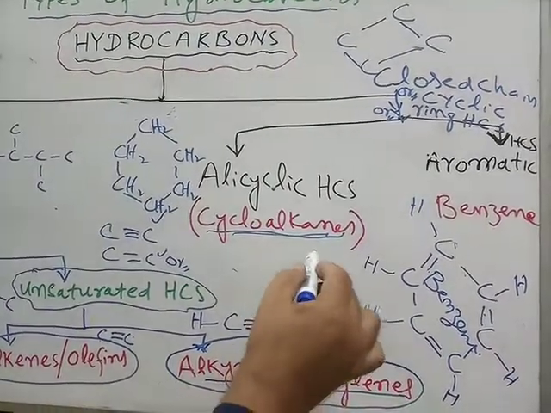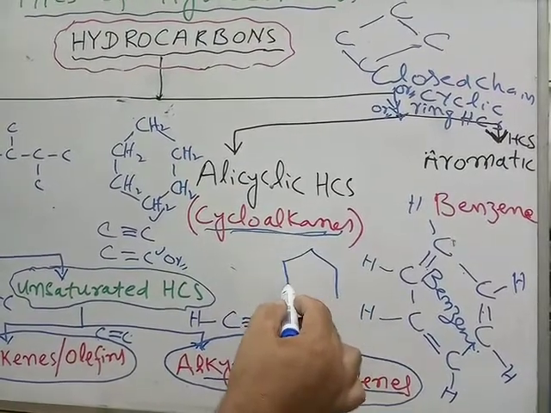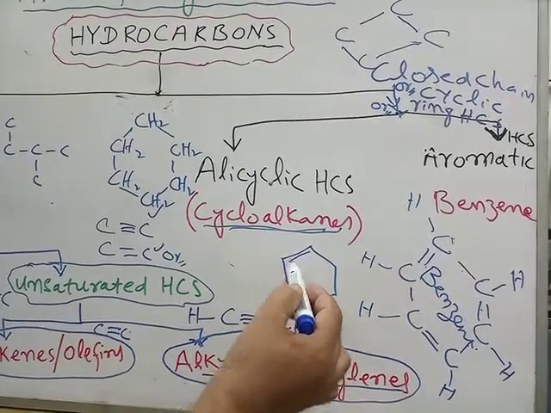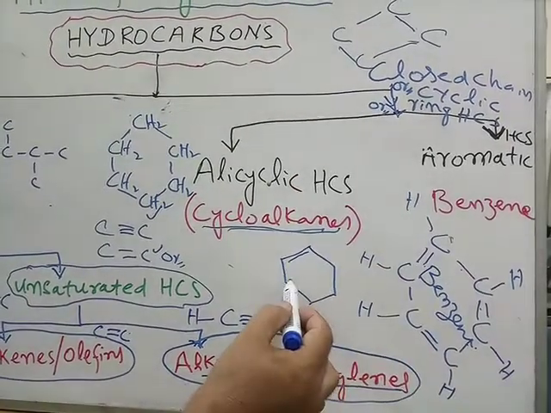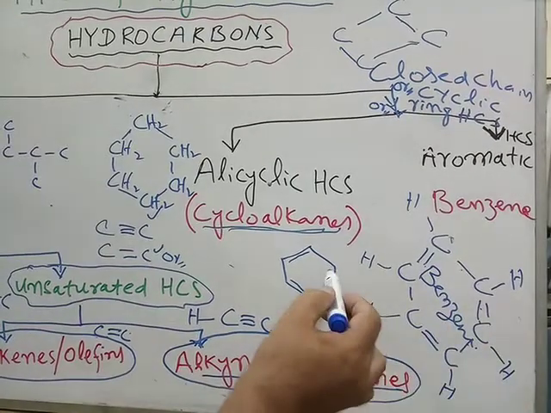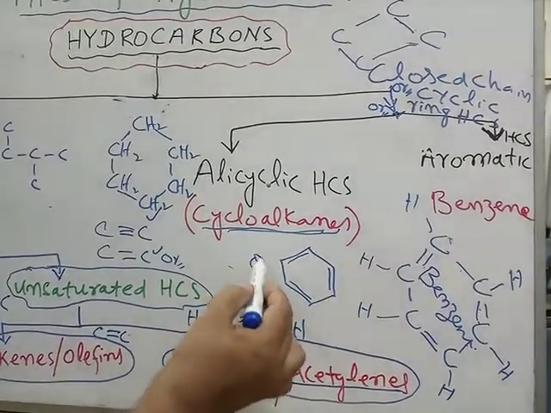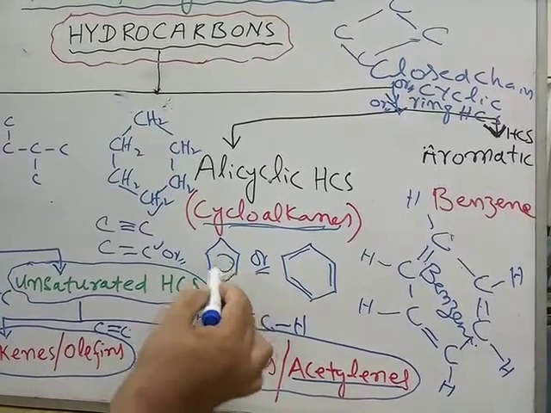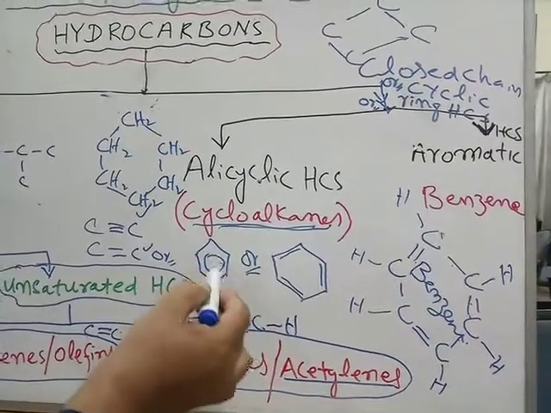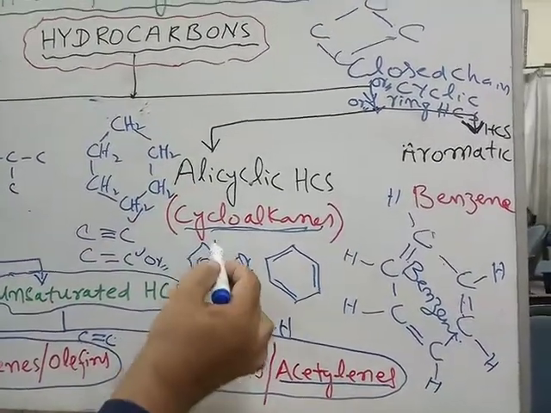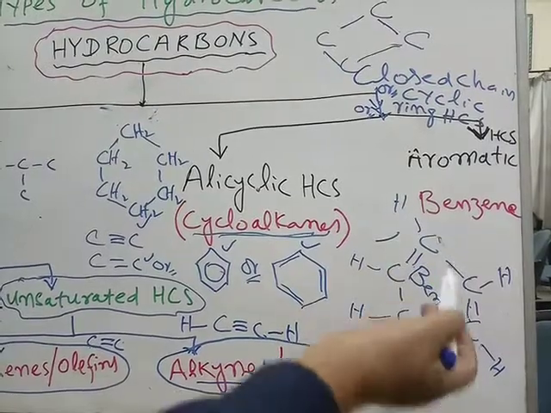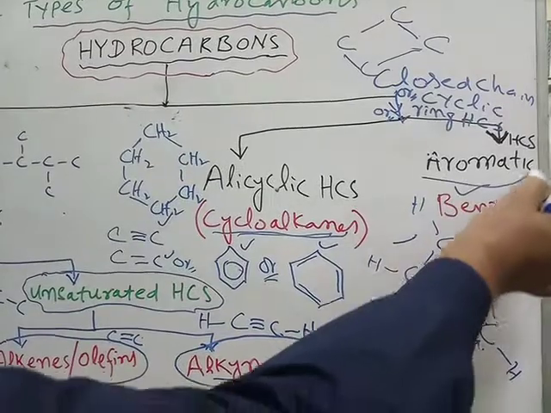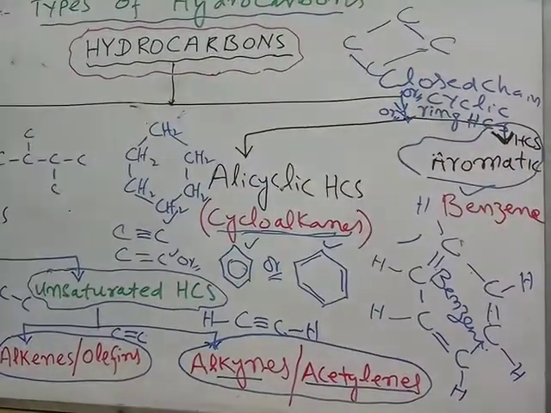It can also be written in simplified form. Where are the double bonds? Here, so put a double bond here. Here is a double bond, so put a double bond here. Here is a double bond, so put a double bond here. In the simplest way, the alternate single and double bond system is shown by a ring. So these are the different structures of one compound, that is benzene. So these are called aromatic hydrocarbons. What are the aromatic hydrocarbons?